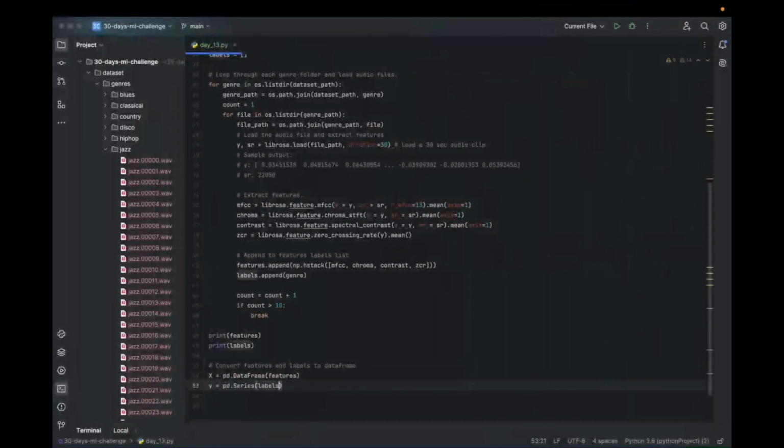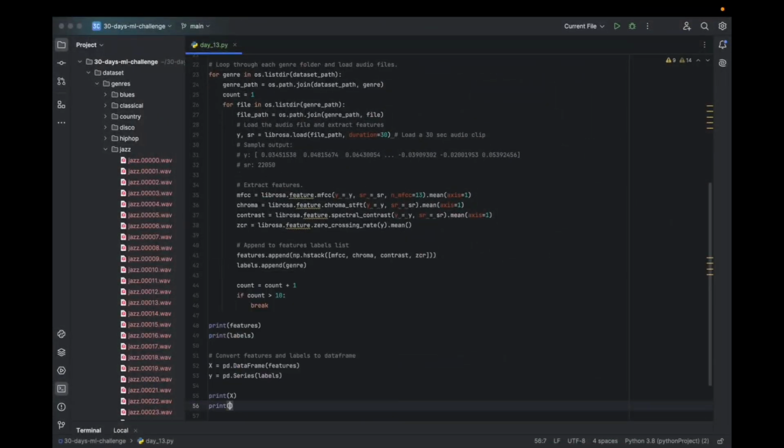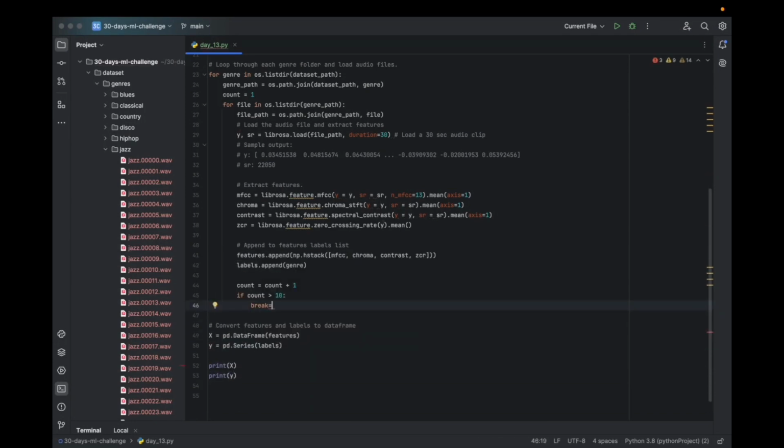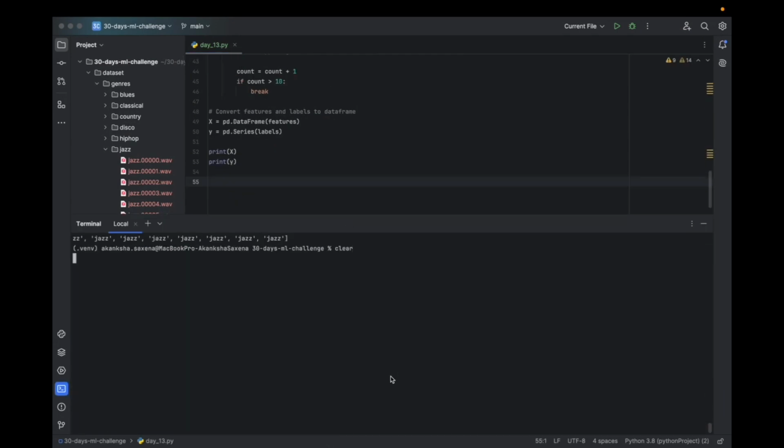So labels. Let's print X and print y. Let's remove it. Let's run the code again.